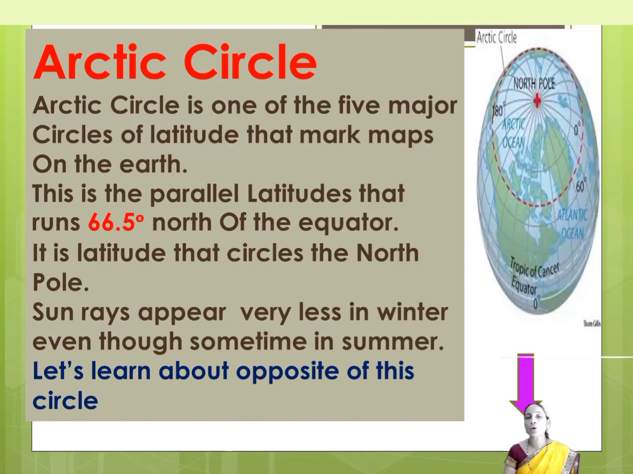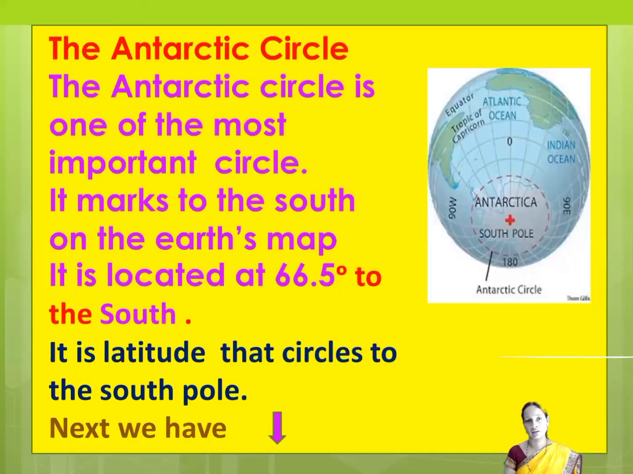Let's learn more about the opposite of this circle. What is that? Yes, you are true. It's the Antarctic Circle. The Antarctic Circle, one of the most important circles. It marks the south. On the Earth's map, it is located at 66.5° to the south. See, we have here a nice image which symbolizes the Antarctic Circle, which is located at the South Pole. It is a latitude that circles the South Pole.